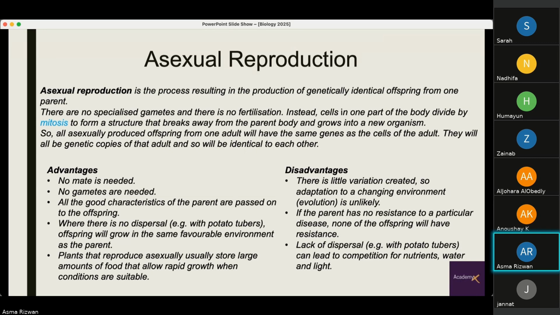And plants that reproduce asexually usually store large amounts of food that allow rapid growth when conditions are suitable. The disadvantages are there is no variation, there is no variety when asexual reproduction is taking place. And adaptation to a changing environment is unlikely. If the parent has no resistance to a particular disease, the offspring will also have no resistance, and there is lack of dispersal, which means lack of dispersal can lead to competition for nutrients, water, and light.